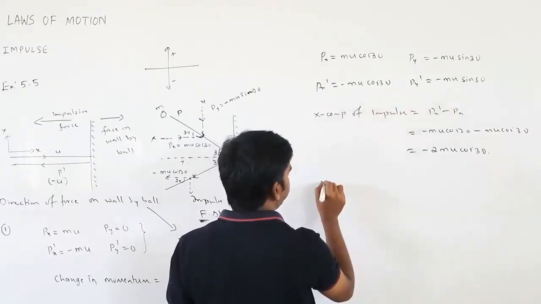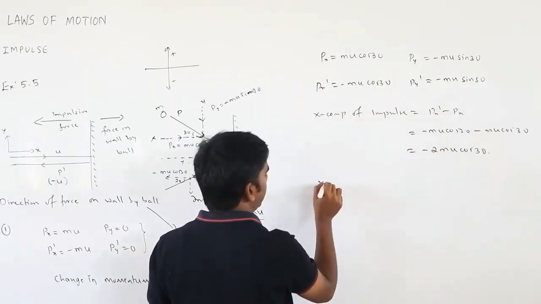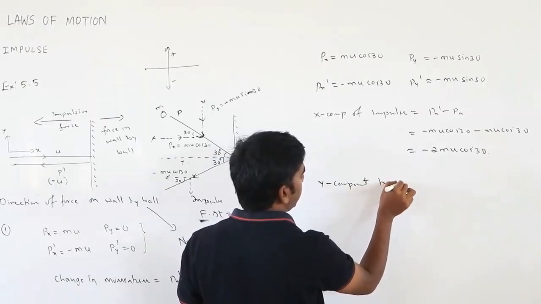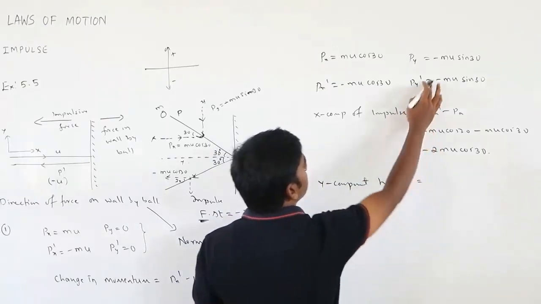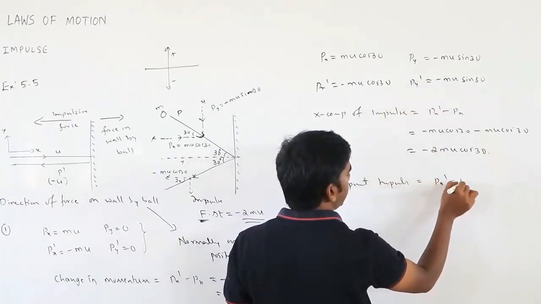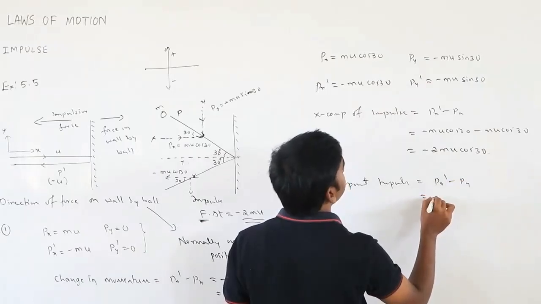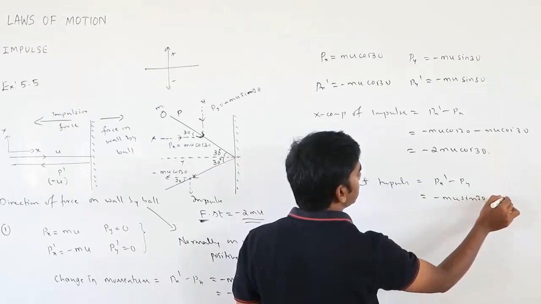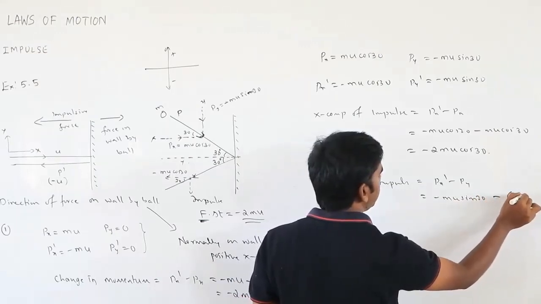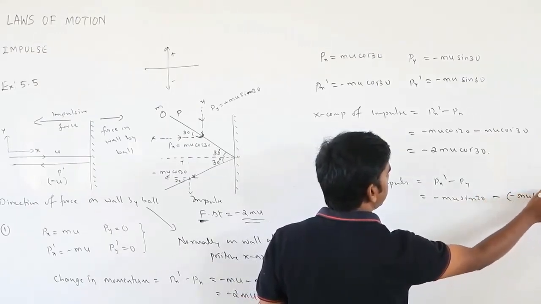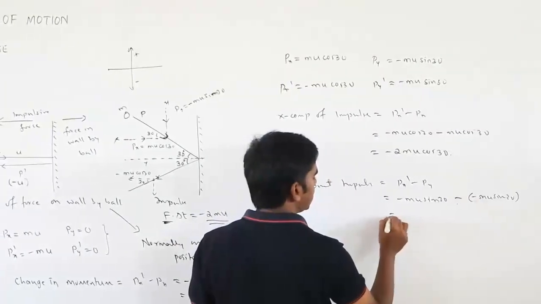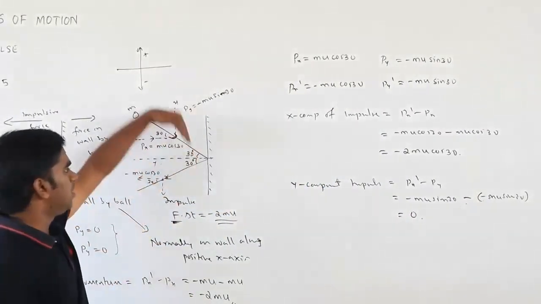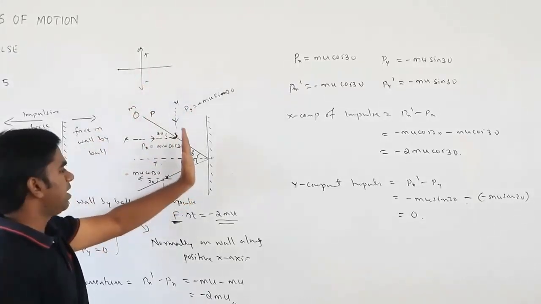What about the y component of impulse? Py dash minus py: minus mu sin 30 minus of minus mu sin 30. Minus will become plus, so this will become 0. That means no force will act along the wall, parallel to the wall.